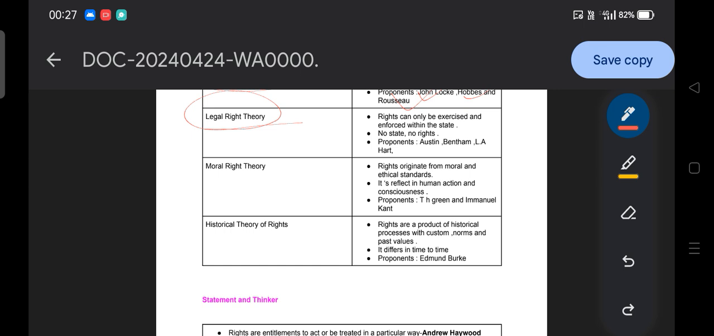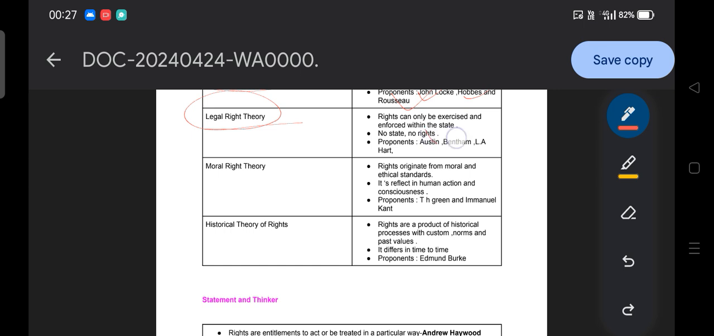Can you say that you go to nature, to the mountain, to enforce or protect your rights? The nature, or the mountain and different things, is not going to protect your rights. For protection of your rights you need to survive in the state. That is how they believe in the legal theory of right: the right can only be exercised or enforced within the state, and no state is no right.